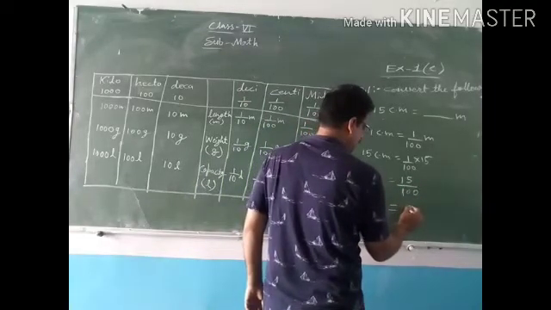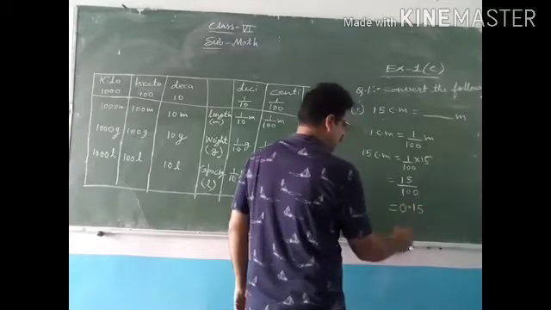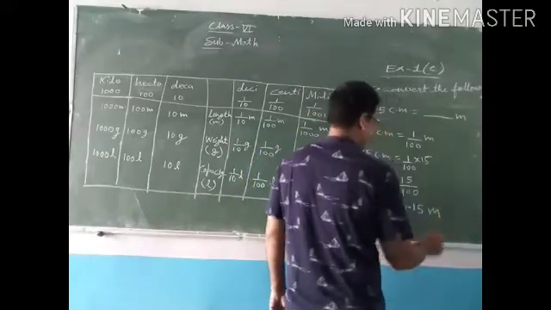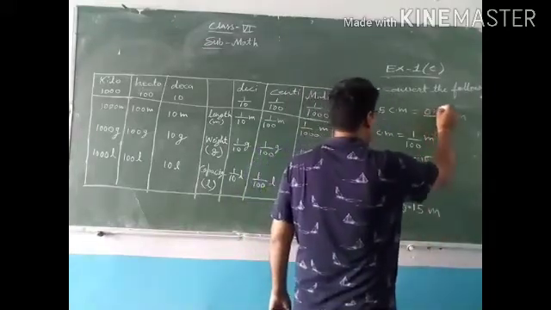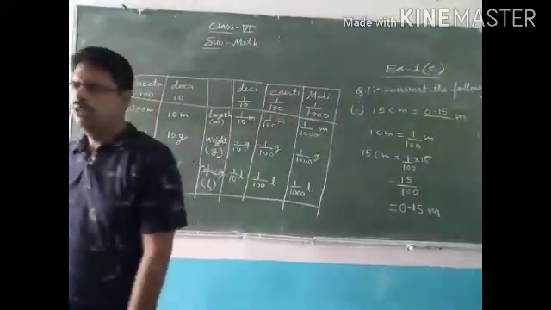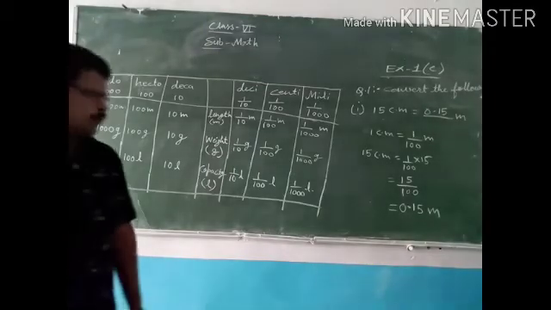Before 1 we will place the decimal, 0.15, and before point nothing is there, so you can write 0. So answer is 0.15 meter. Understood everybody?